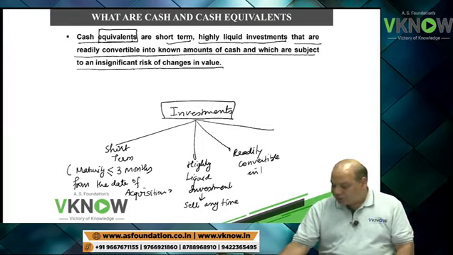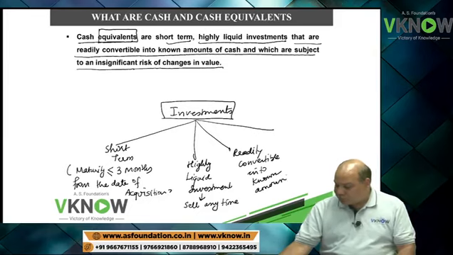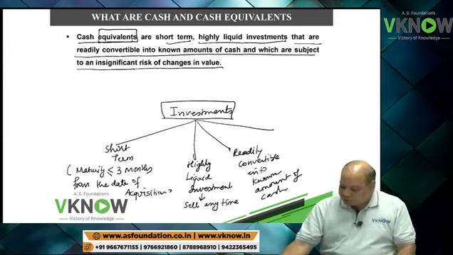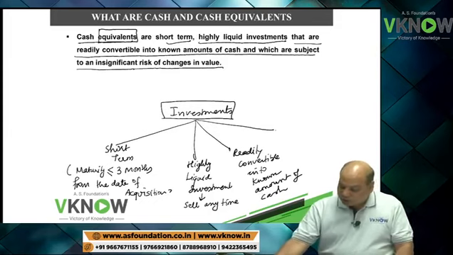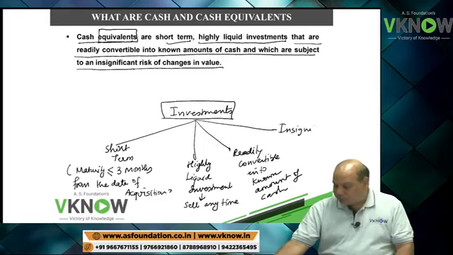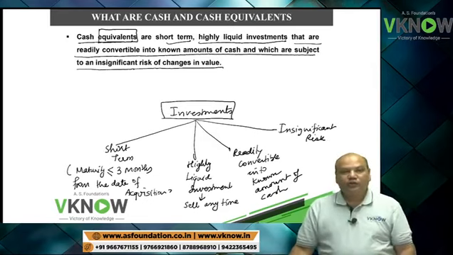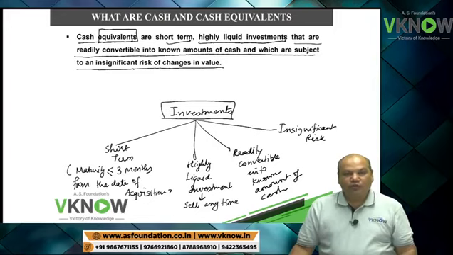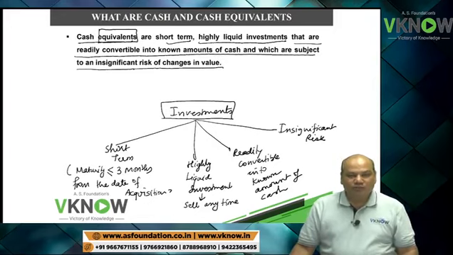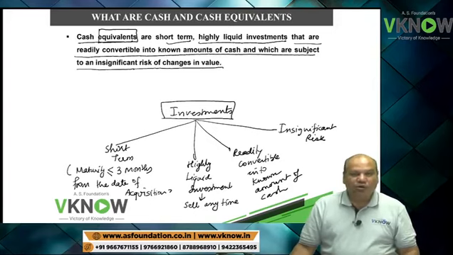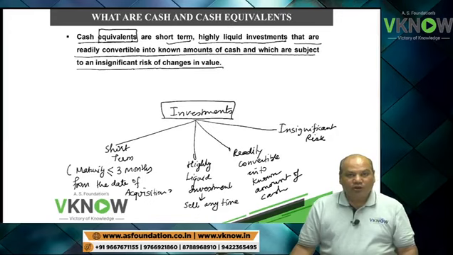Readily convertible into known amount of cash. That means you know that if you sell it, this is the amount you will realize. And the last point is insignificant risk. If these four features are present in an investment, then that investment will be called cash equivalent. So let us revise.